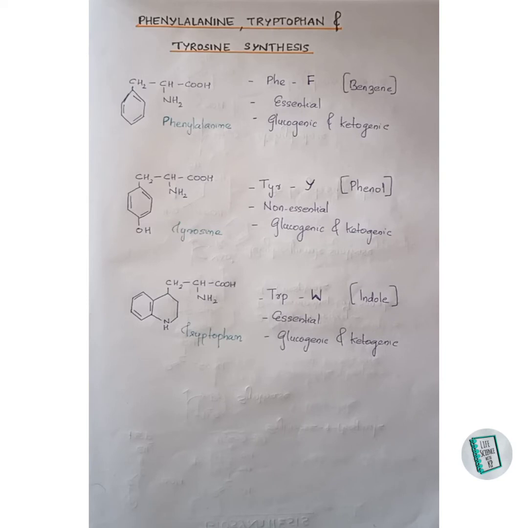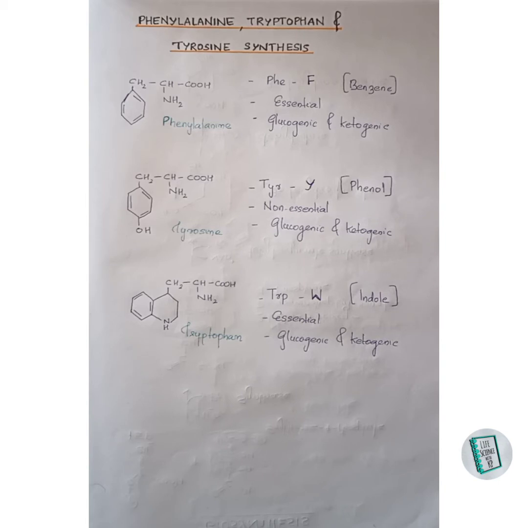Today we will be discussing the synthesis of phenylalanine, tryptophan and tyrosine. These three are aromatic amino acids and they share a common pathway for their synthesis. All these three are glucogenic and ketogenic in nature because they are converted to certain metabolites which serve as precursors for the synthesis of glucose and fat.